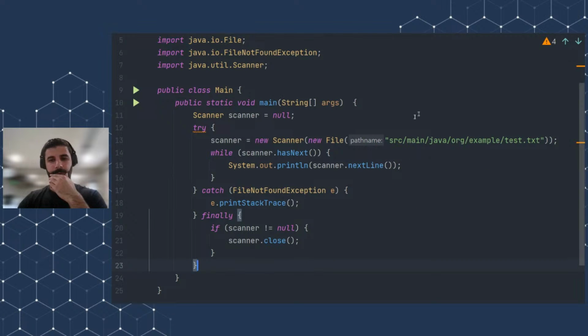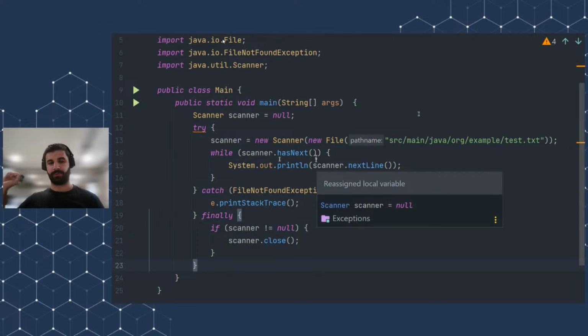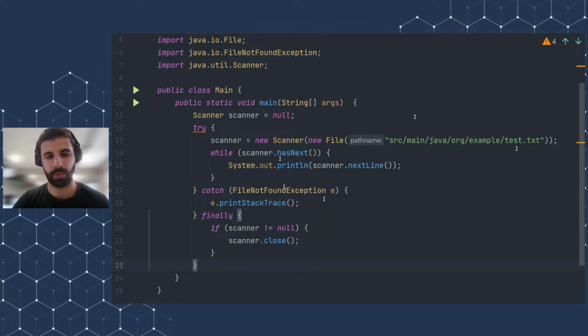And to do so, I'm going to create a scanner. I'm going to instantiate it, and then I'm going to scan each line. And in case the file does not exist, we're going to catch an exception, FileNotFoundException. And in the finally block, we are going to check if the scanner is not equal to null, then we're going to close the resource.